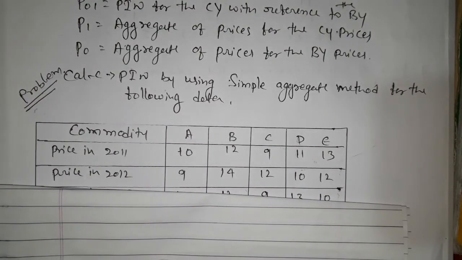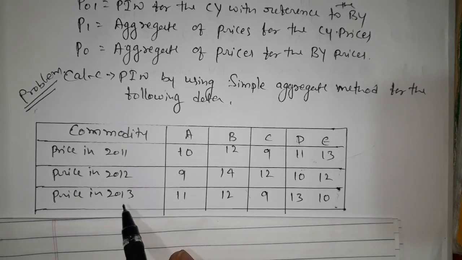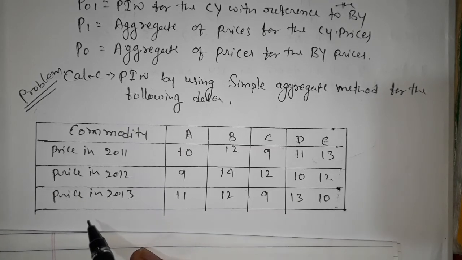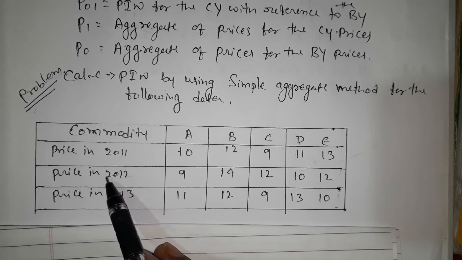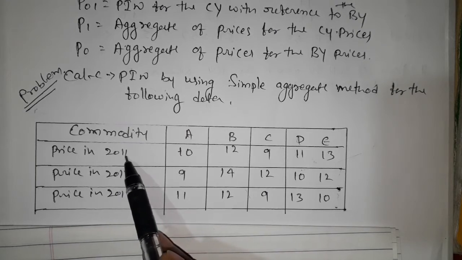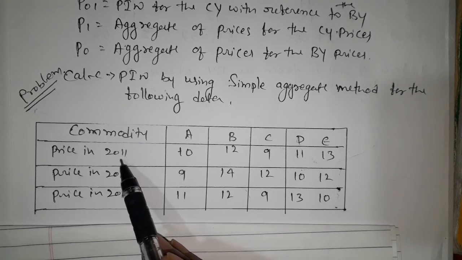In some problems only two years are provided, not 2013. If they also give the prices for 2014, the base year will still be 2011. When we are doing the problems, the base year is always 2011 only, because for the current years 2012 and 2013, the base year will be 2011.